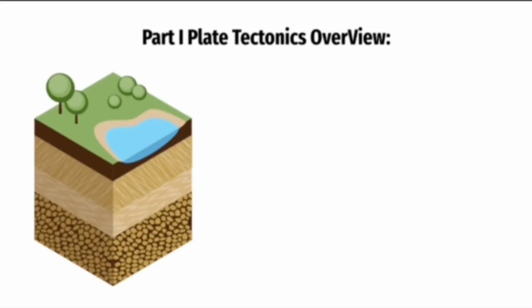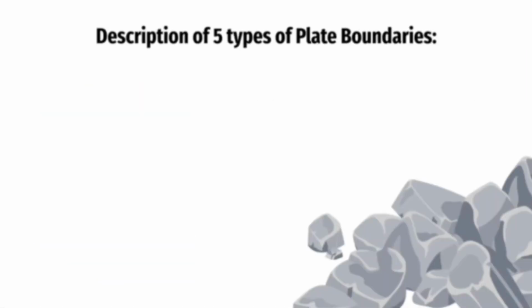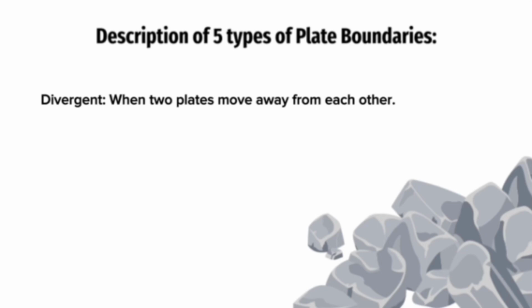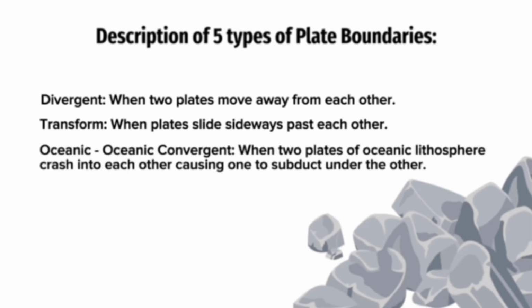First, we will start with an overview of plate tectonics. Plate tectonics are chunks of earthy material that divide Earth's crust and reshape landscapes over time. Description of the 5 types of plate boundaries. Divergent is when two plates move away from each other. Transform is when plates slide sideways past each other.